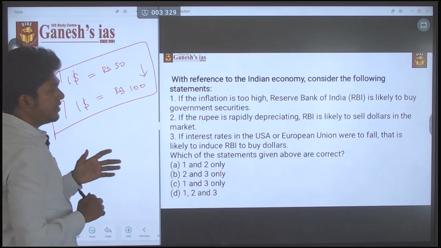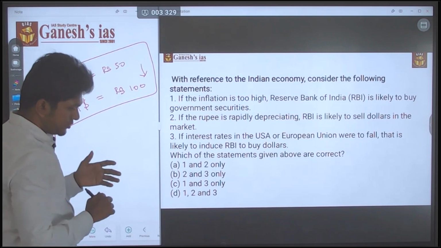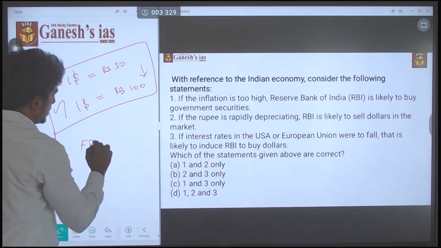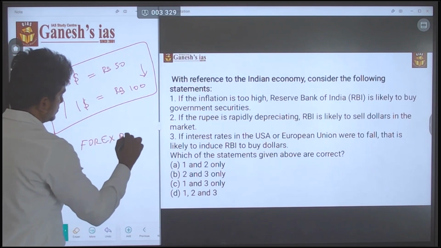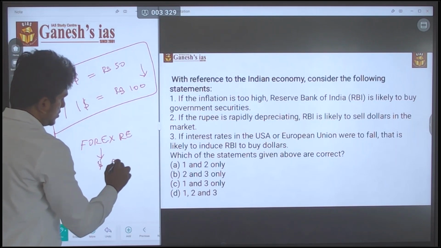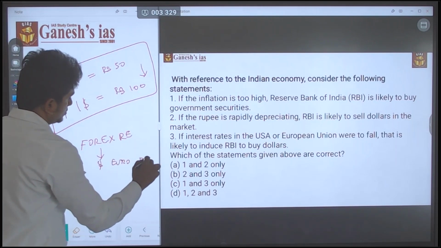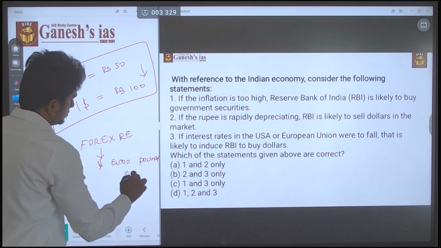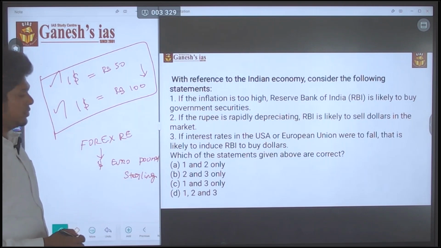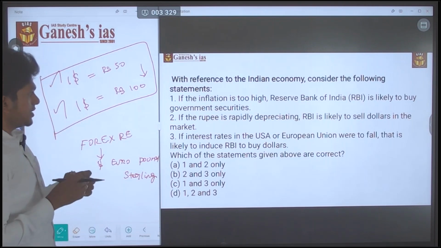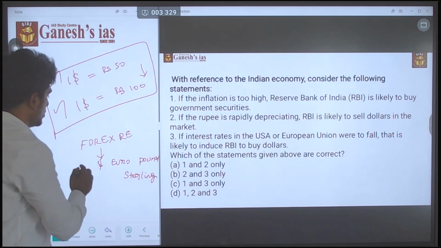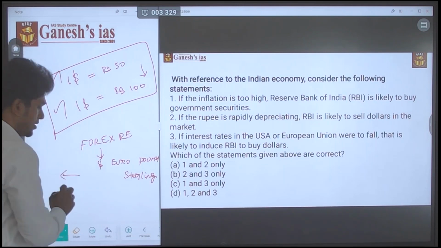Okay, the RBI is likely to sell the dollar in the market, which means consider that the RBI has forex reserves, in which they have dollars, euros, pounds sterling, all foreign currency as a reserve, okay. So when there is a huge depreciation in the market, they will try to sell the dollar.